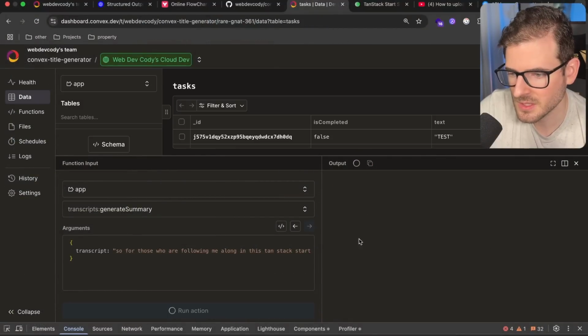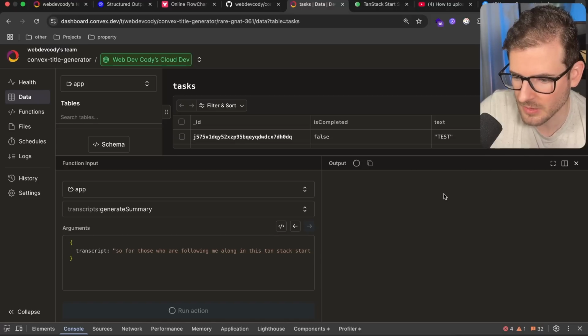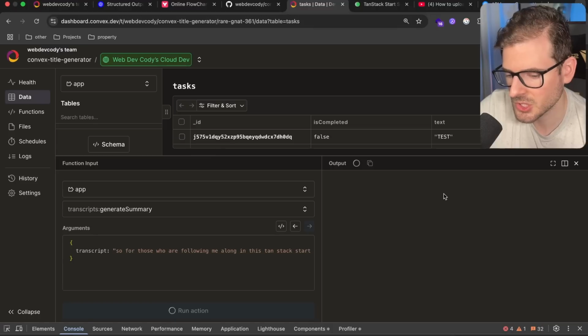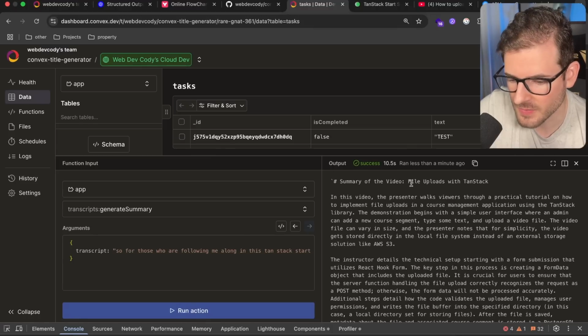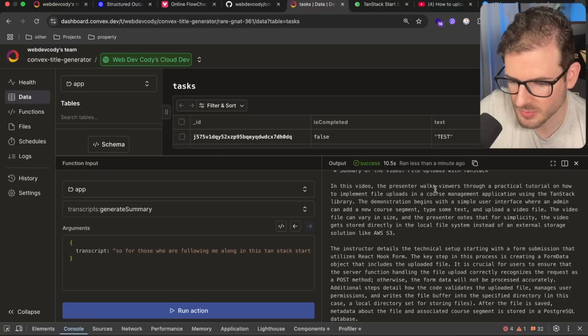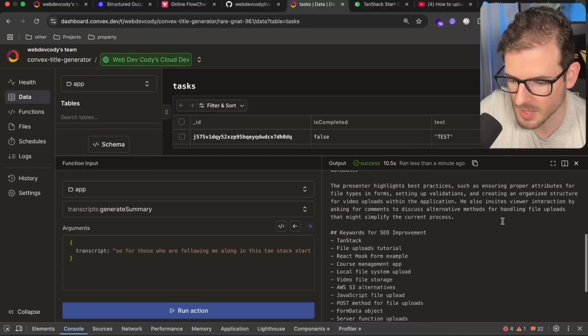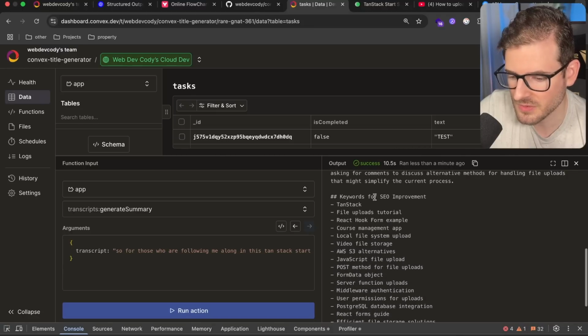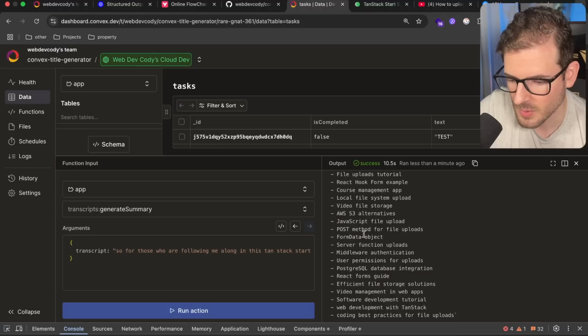And that should now send the transcript to OpenAI, which should summarize the data, give us a markdown text, and it should just return it here in the output, hopefully. Okay, so summary of the video, file uploads with TanStack. In this video, the presenter walks through a practical tutorial on how to implement file uploads in a course management application. Okay, blah, blah, blah, a bunch of stuff. And then we have a bunch of keywords that we could potentially use for SEO. So we have TanStack, post methods for file uploads, JavaScript file uploads, stuff like that.